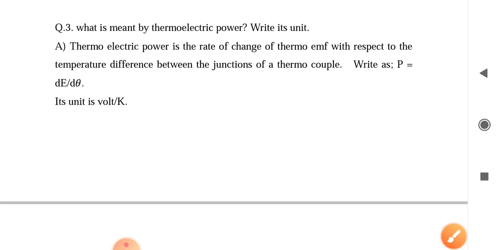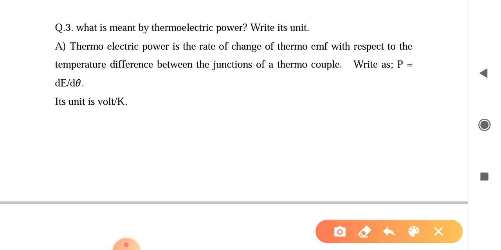And what do you mean by thermoelectric power? Thermoelectric power is the rate of change of thermo EMF with respect to the temperature difference. That means if you apply a temperature difference across a thermocouple, then current flows through this thermocouple; this is the thermoelectric effect.